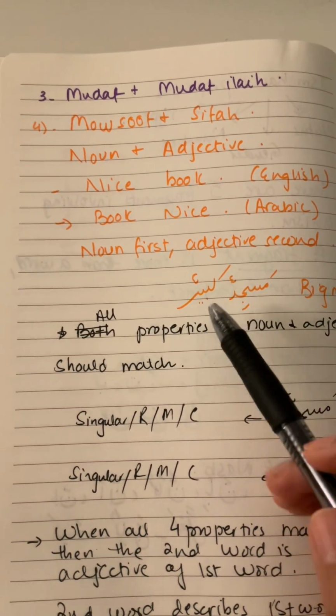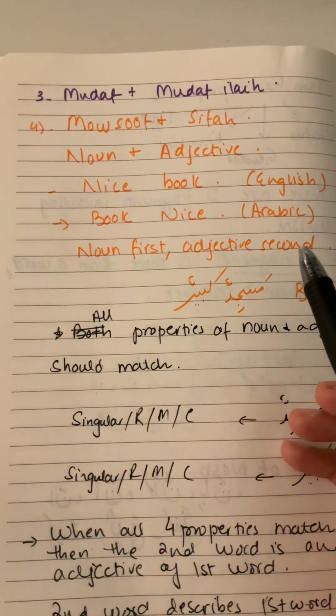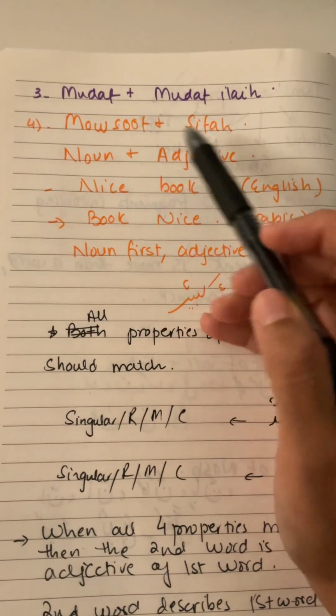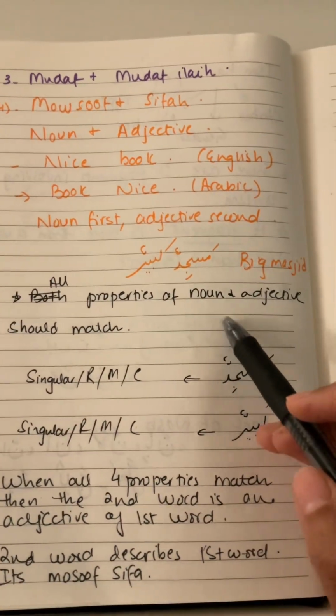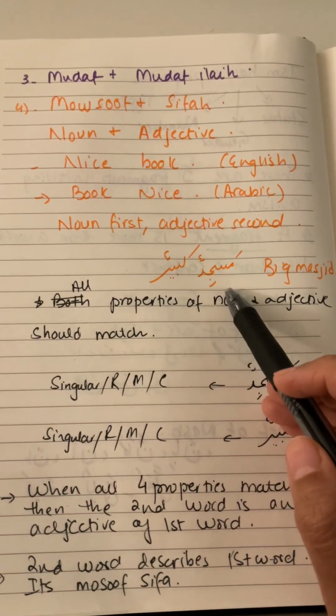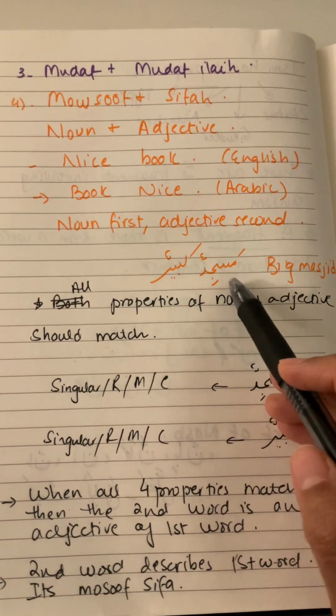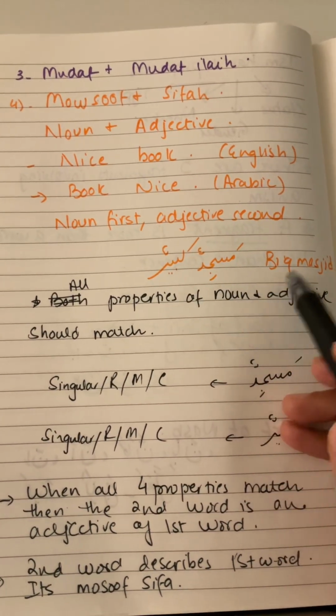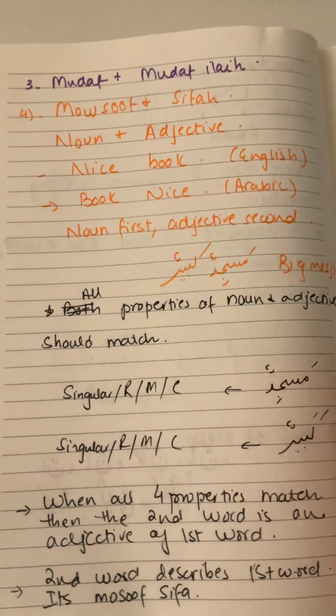So in Arabic, always the noun comes first and the adjective comes second. That is why it's mawsoof sifa. Let's look at this example, masjidun kabirun. Masjid is masjid, kabir is big, so it means big masjid, or masjid big, basically like that.